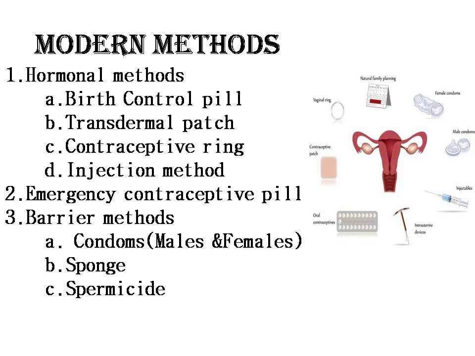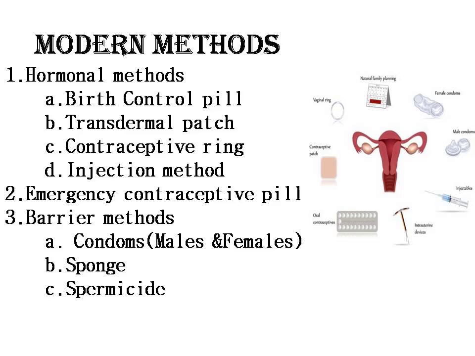Okay, that's all, students, regarding the traditional methods, and next we'll go further with the modern methods of contraception. The first one is the hormonal methods, which include birth control pills, transdermal patches, contraceptive rings, and also the injection method. The second modern method is emergency contraceptive pills, and the third is the barrier methods. The barrier methods include condoms for both males and females, the sponge, and finally the spermicide.